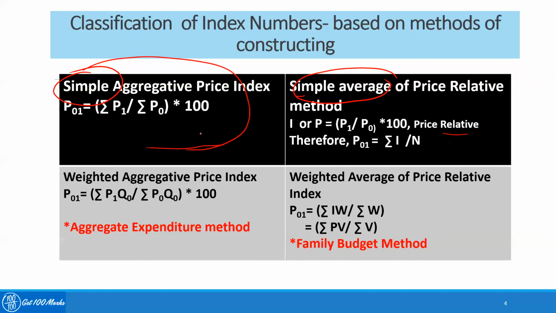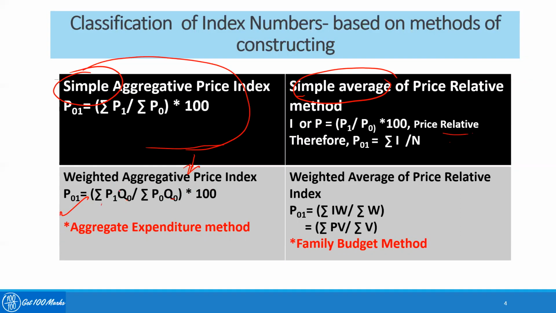Now when we bring the quantity into the picture, it's called the weighted aggregative price index. The other method, which is mostly used, is called the aggregate expenditure method. Suppose I was buying a certain quantity of rice in 2010, and that same quantity is not changed.